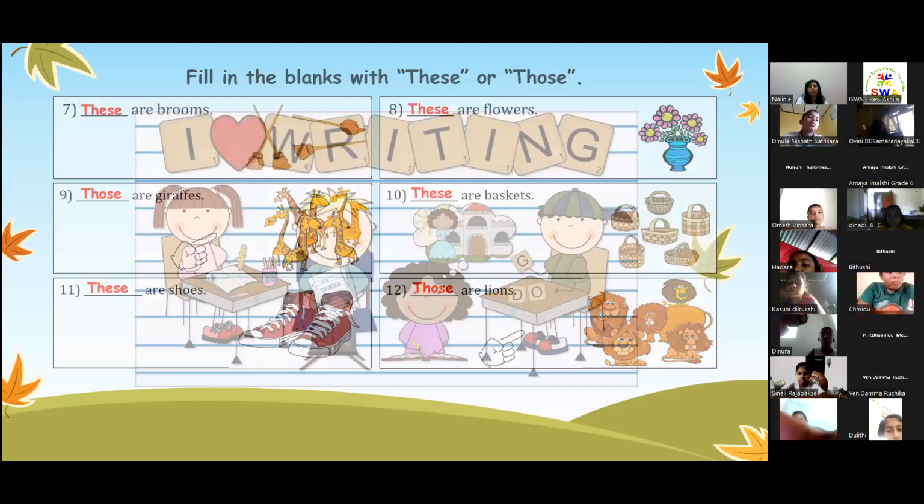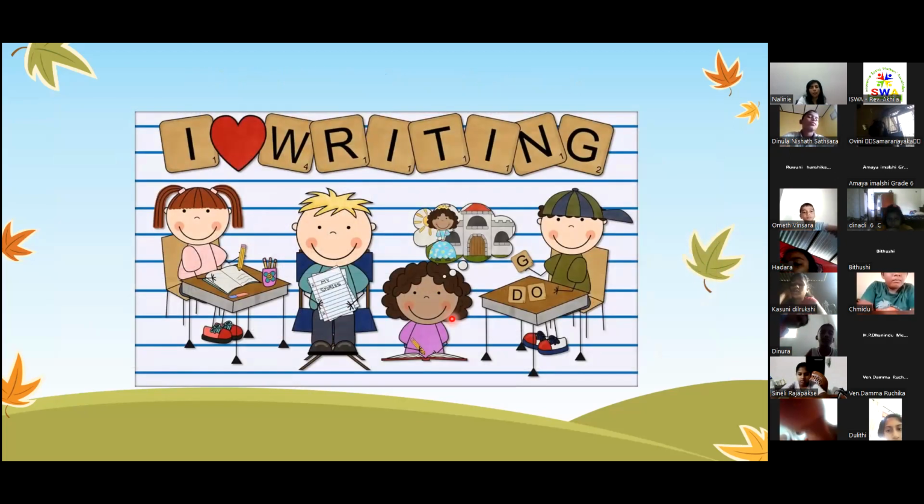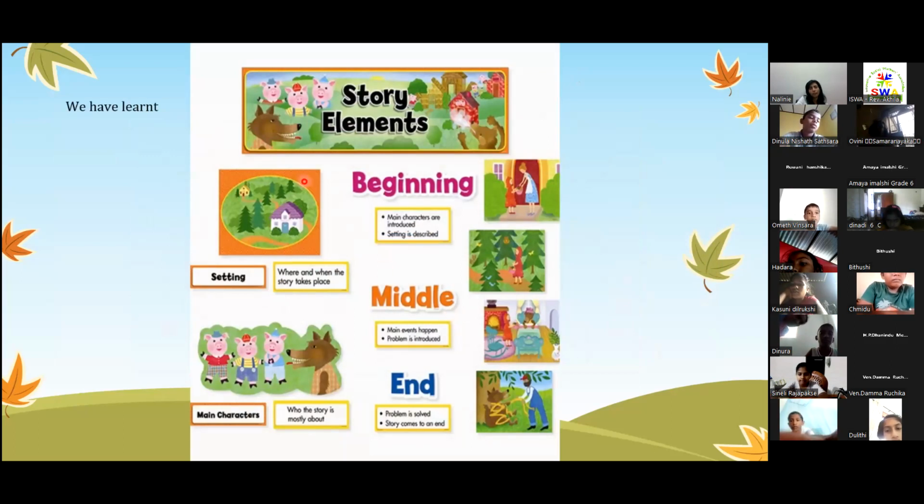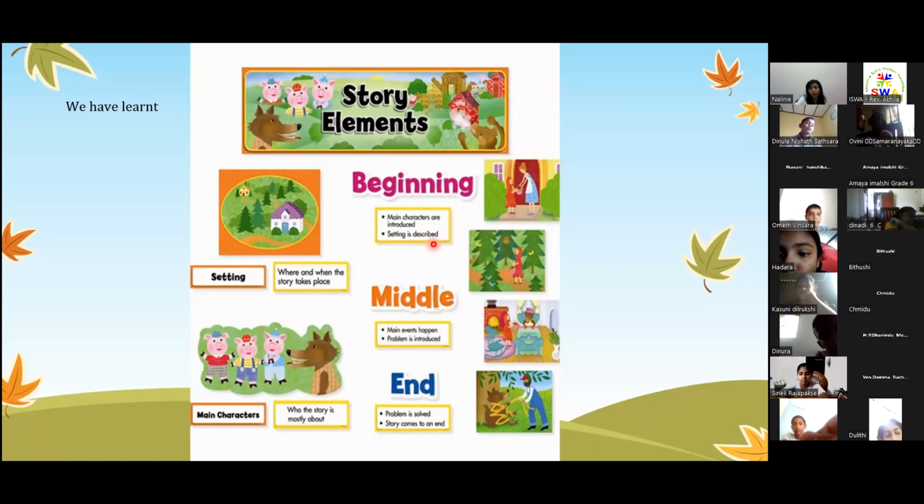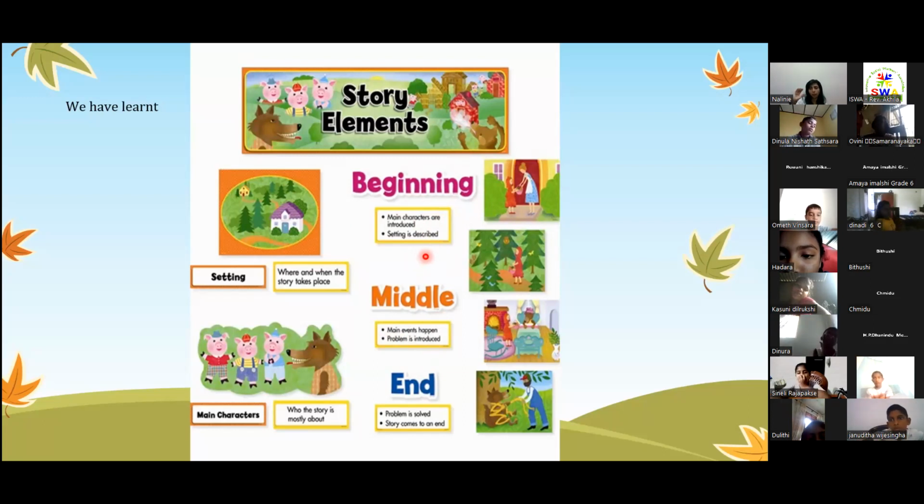Okay, now we have come to the writing part. So what we have learned previously is on the story elements. Basically, the story elements, like what teacher Saras has said before, has a beginning, middle, and an end. Usually, in the beginning the main characters are introduced and the setting is described. The middle part of the story is about the main events that happen and the problem that is introduced. And the end of the story is how the problem is solved and how the story comes to an end.